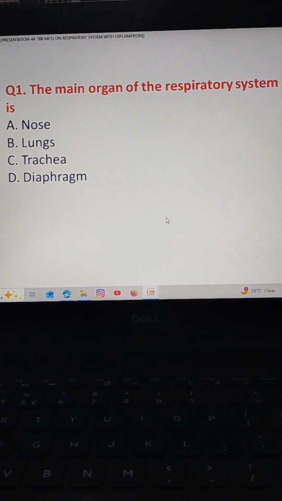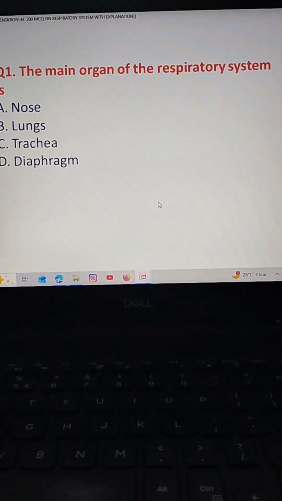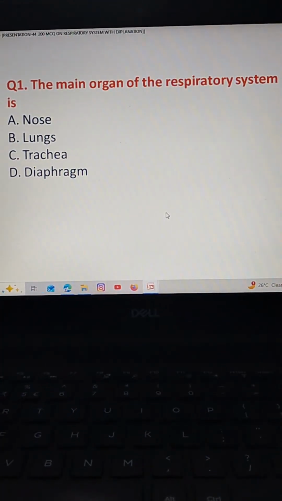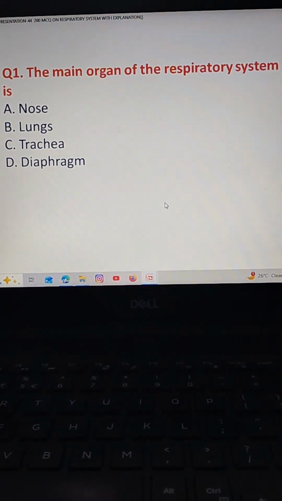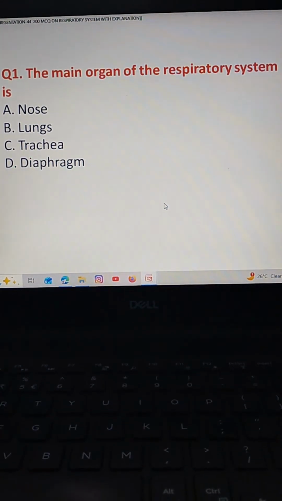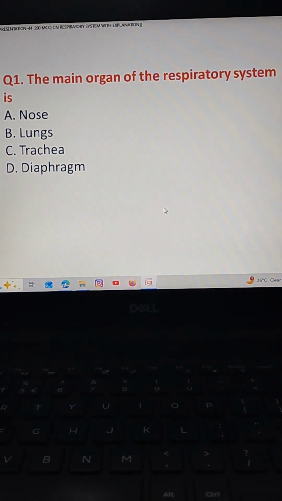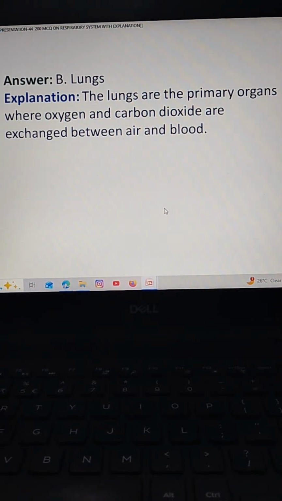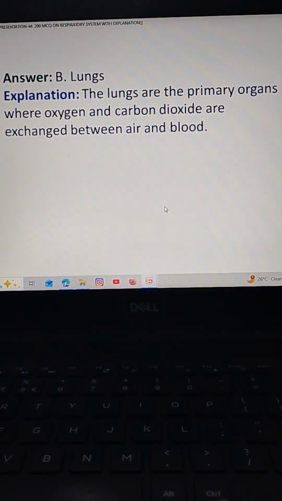So here we have the first question. The main organ of respiratory system. Option A nose, option B lungs, option C trachea, option D diaphragm. The correct answer is option B lungs. The lungs are the primary organs where oxygen and carbon dioxide are exchanged between air and blood.